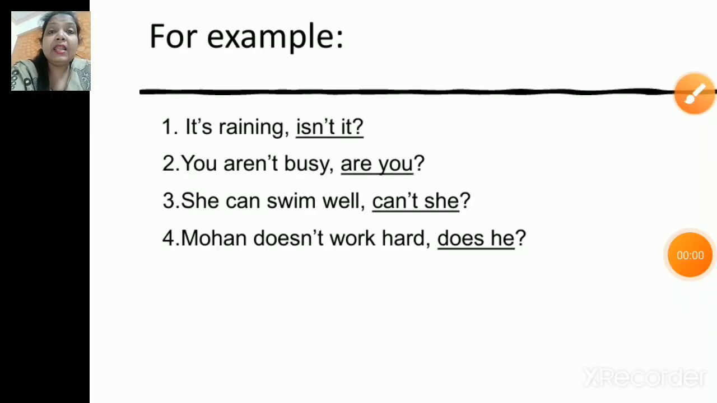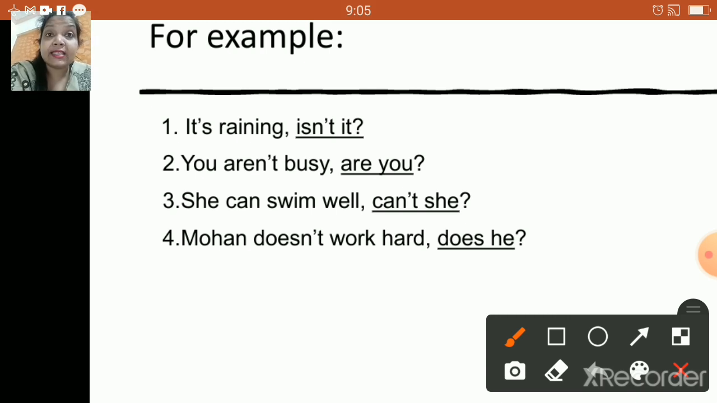Okay. Let's go through few more examples for more clarification. It's raining. Okay. It's raining, isn't it? Now, it's raining is a positive statement, isn't it?